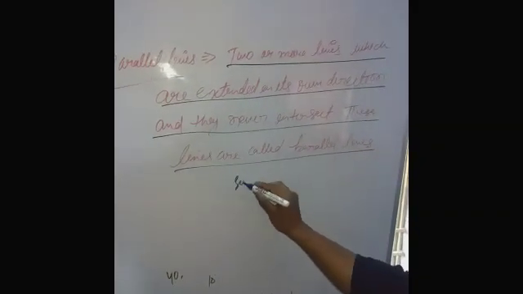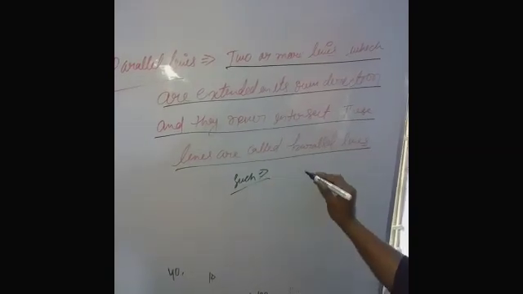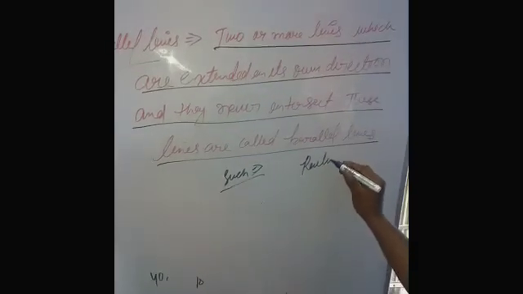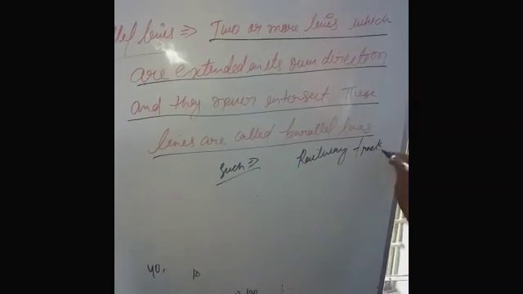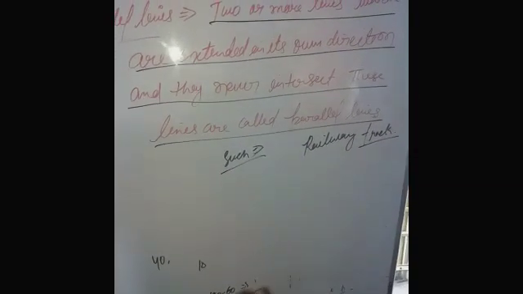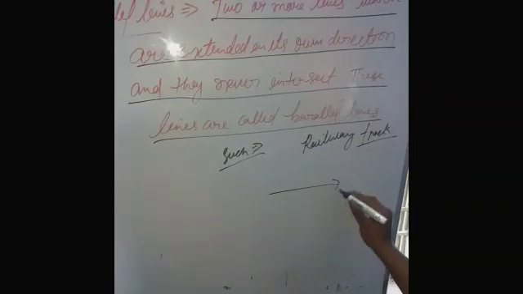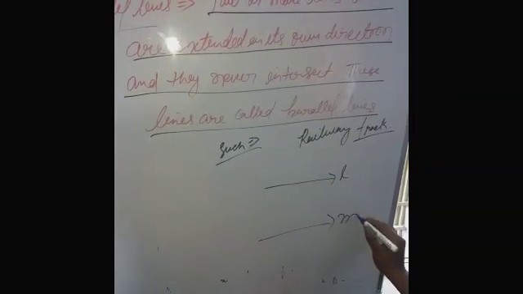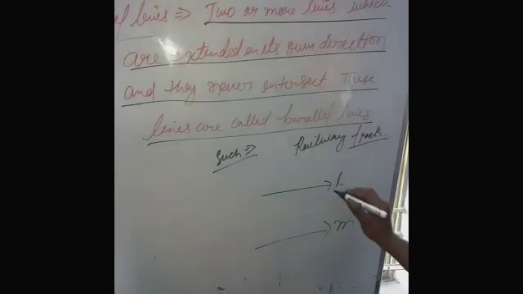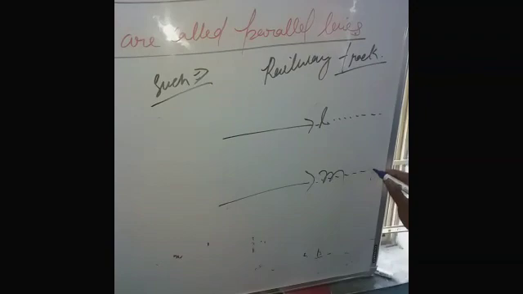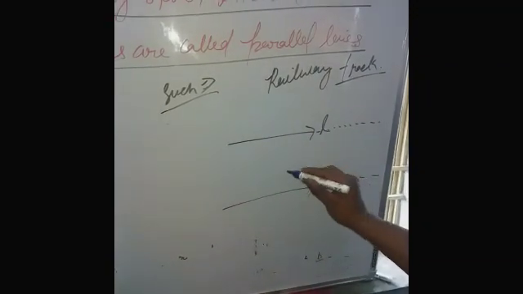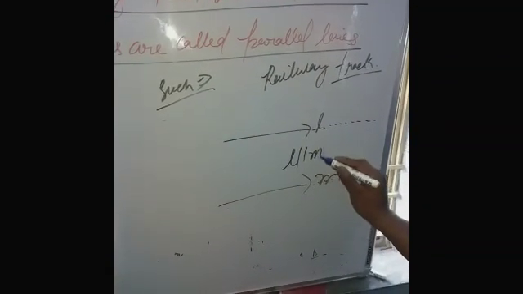Such examples are railway tracks. A railway track is an example of parallel lines. Clear, students? Here is another example. L and M are two lines which are extended in their own direction, and they never intersect. So L and M are known as parallel lines. Clear, students? The next topic is the transversal line.